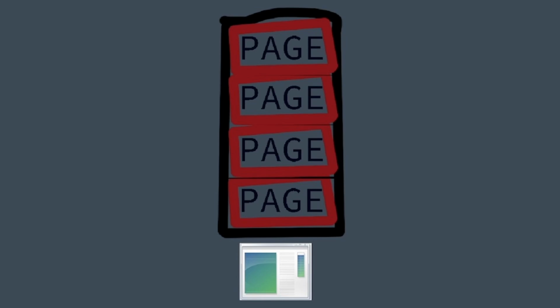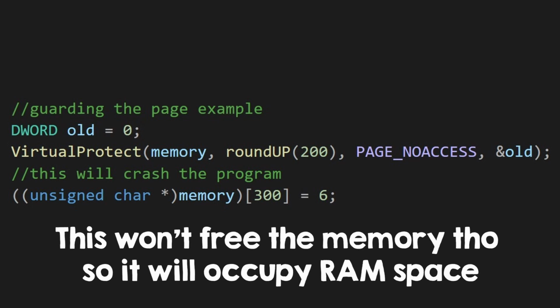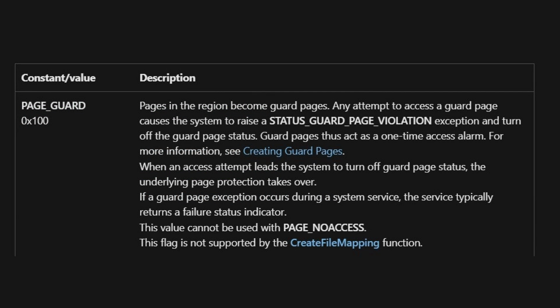Why would you want to do that? Well, during development, instead of freeing the memory, you can mark it as having no access, allowing you to catch some potential bugs. If you access freed memory, it is technically possible to not always have your program crash. So, by marking it as no access, you can be sure that any access to it will crash the program. There is also a page guard option, but for this one, it won't crash your program. You have to catch its error signal, and I haven't personally looked much into it.